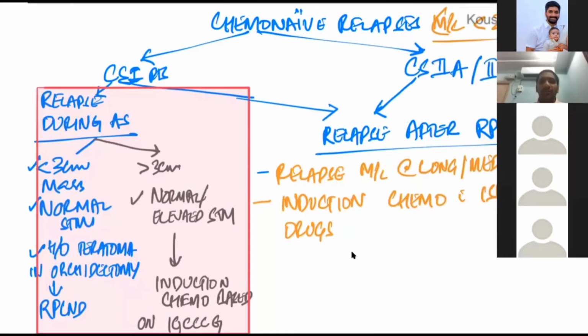Large size with elevated markers means it already has a high risk of metastasis to other sites. So when the risk of metastasis is present, there is no role of RPLND. You have to do chemotherapy only. So in a stage 2 or 2B patient, if the relapse is after RPLND, it means the patient has not taken chemotherapy previously. You can go for induction chemotherapy with first line drugs. The first line drugs are BEP.